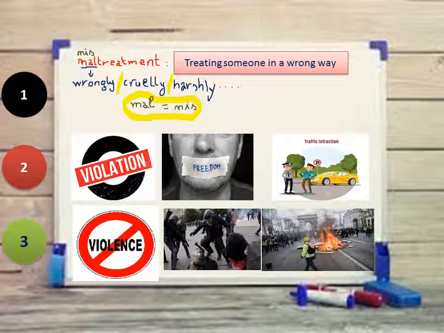Second, a violation. This person is not allowed to talk. Incommunicado, remember the word we said before. And you have traffic infraction. He is parking in a place in which he doesn't have to park. Then we have a policeman being violent. In the second picture, it's the reverse. It's people who are causing violence. Okay?